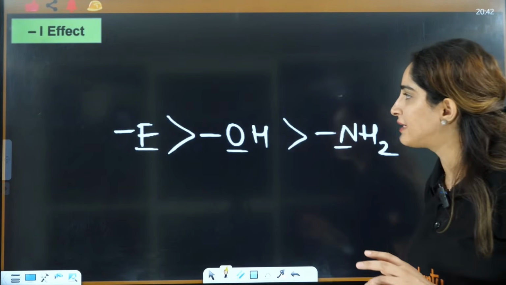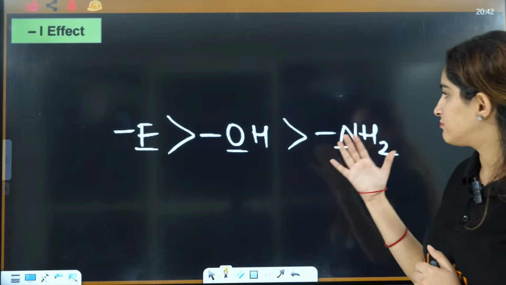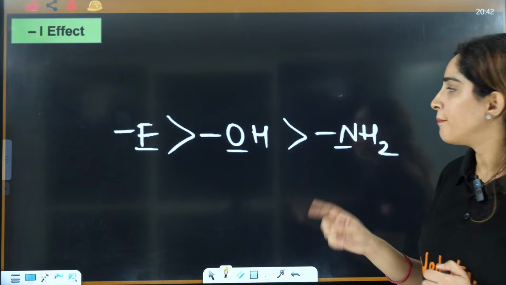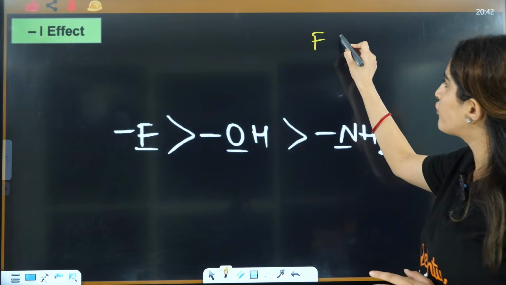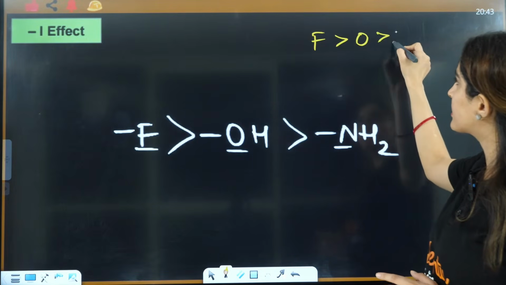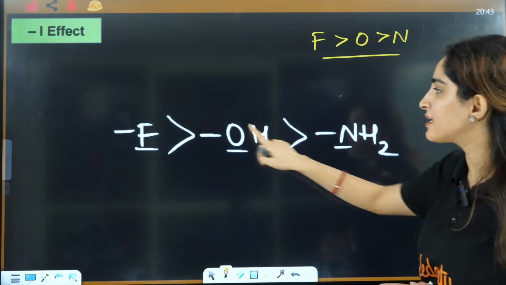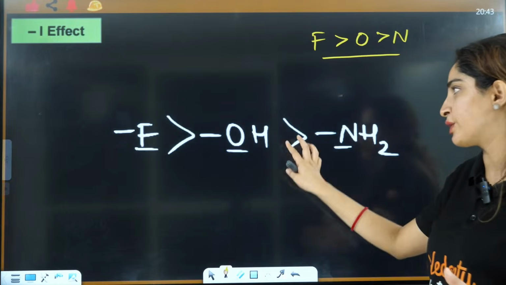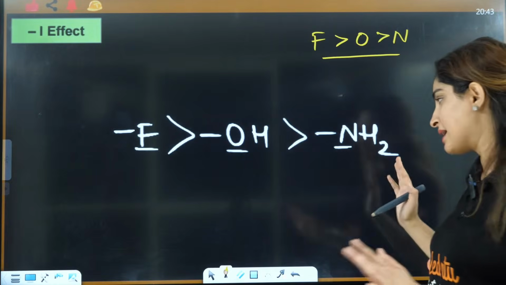Then you have, if you talk about F, OH or NH2, because electronegativity of fluorine is greater than oxygen is greater than nitrogen, that is the reason F has greater minus I effect as compared to OH as compared to NH2, right?